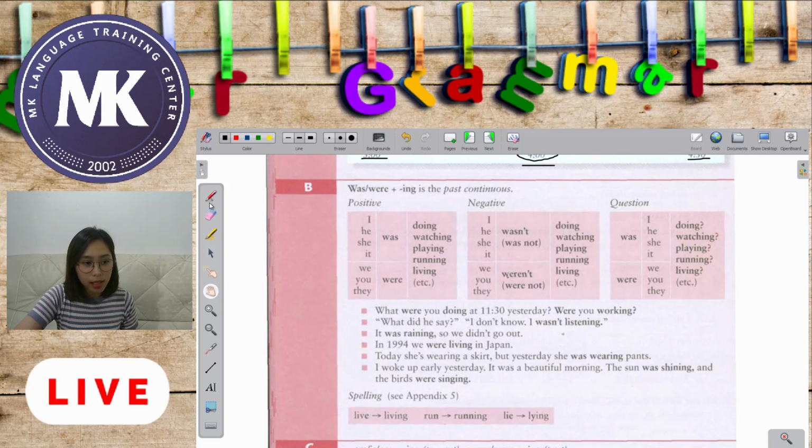So we have the basic structure of the past continuous: was or were. Was for singular and were for plural, plus your verb with ing at the end. So we have here positive: I, he, she, and it was.